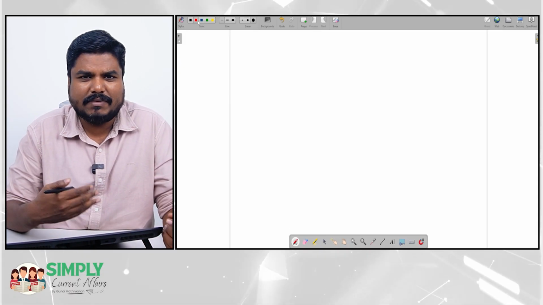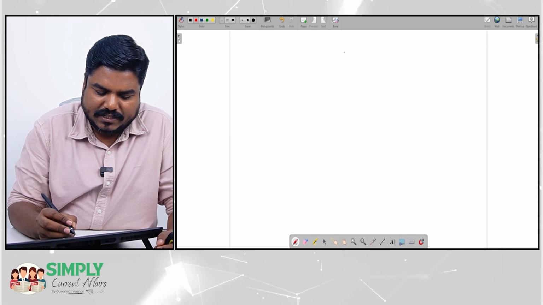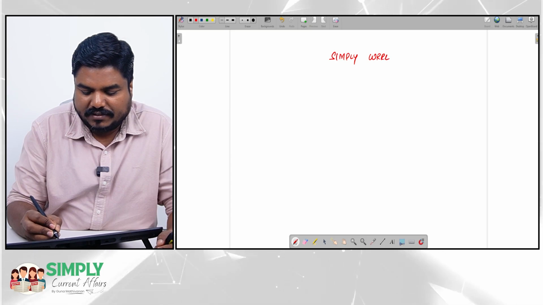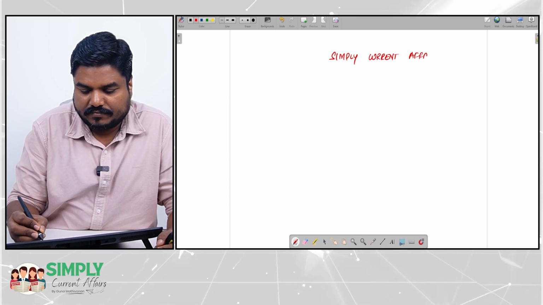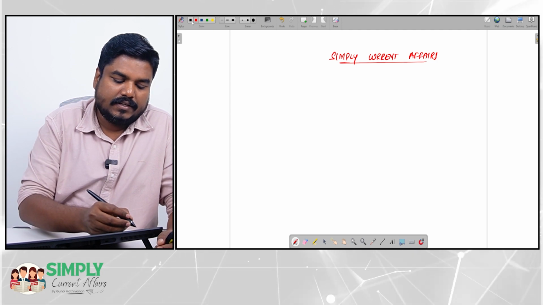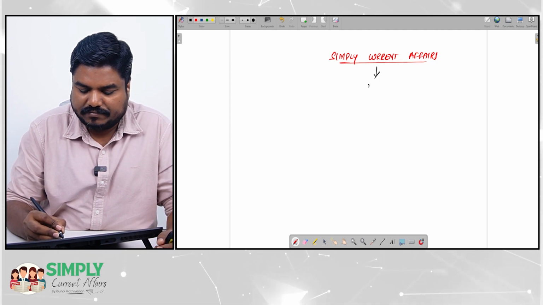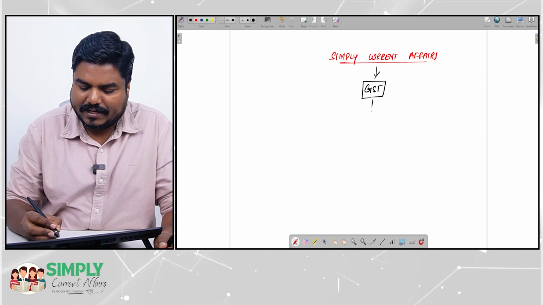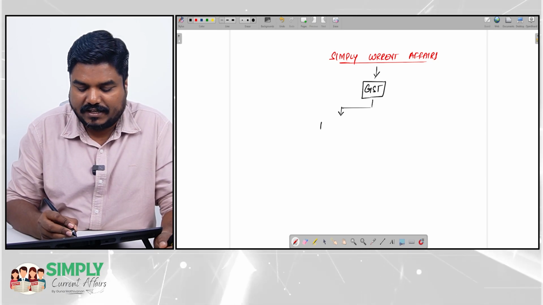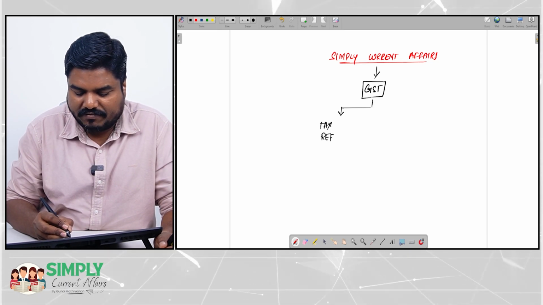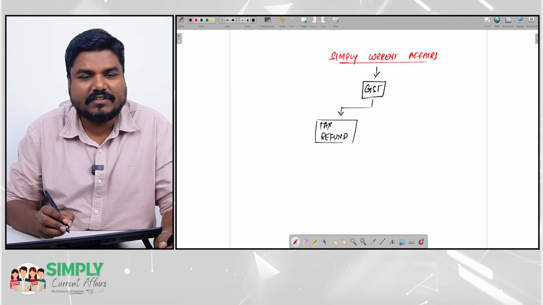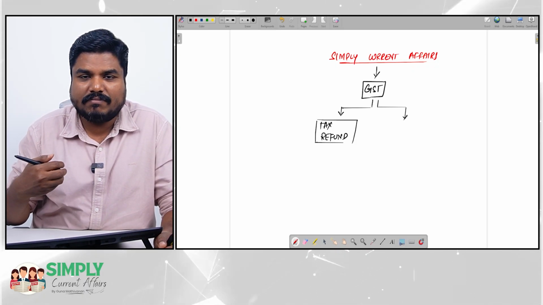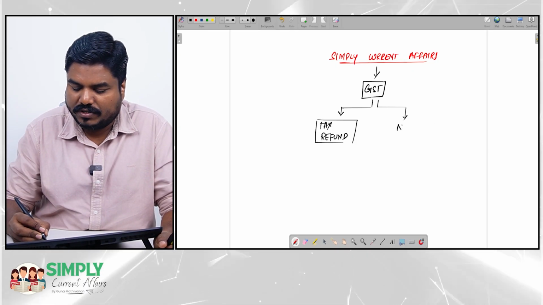Let's take an analogy for better understanding. We'll take an example. Let's take Simply Current Affairs. Every month we file GST. Now assume there is some delay in getting some GST refund. So Guna, Simply Current Affairs, is facing some problem in getting refunds. Or let's assume that I have received a notice from the GST officials.